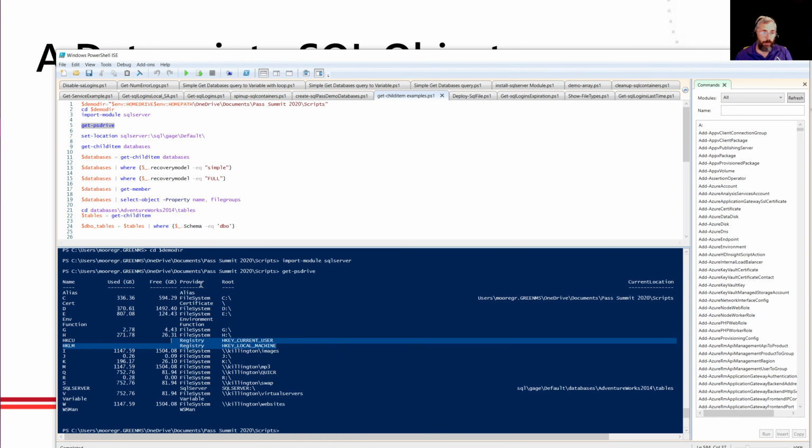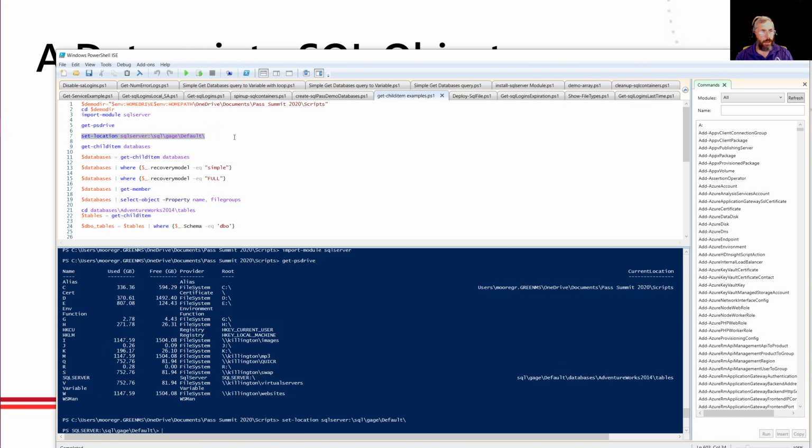Again, PowerShell is treating the registry as an object, which means we could do things directly on the registry. Not the focus of this, because we're DBAs, we want to deal with SQL Server. But we keep looking, we get down here, and we see this SQL Server object. And the provider is SQL Server. Well, that was the module that we imported, so what can we do with that? Let's try a few things. Let's set location. I'll explain this in a moment. And notice my command prompt now is basically, instead of C:, it's SQLSERVER:\SQL\gauge. Again, gauge is my Surface Pro sitting two feet to my right, and default.